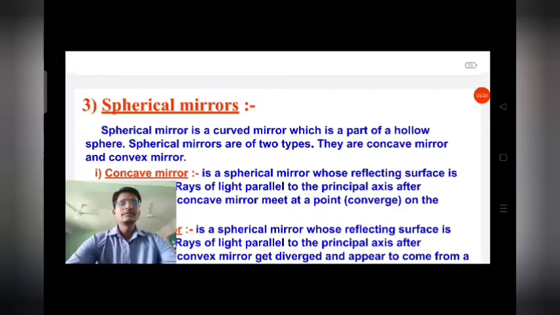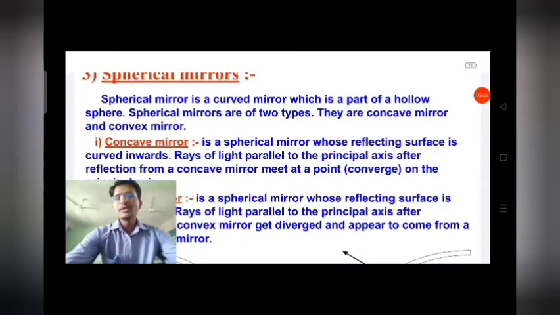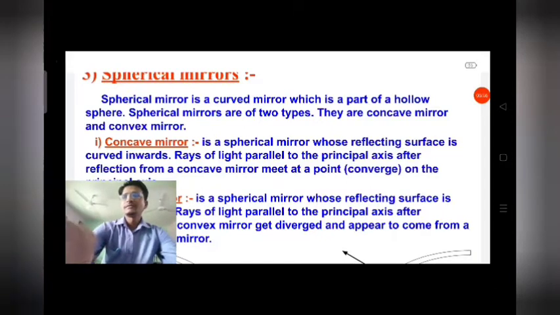Dear students, right now we are trying to clear all the concepts of concave mirror and convex mirror only. We are not discussing lenses right now, because if lenses are discussed simultaneously, it will get mixed up. First we will discuss spherical mirrors. On page number 214 in the textbook, the two types of spherical mirrors, concave and convex, are given.